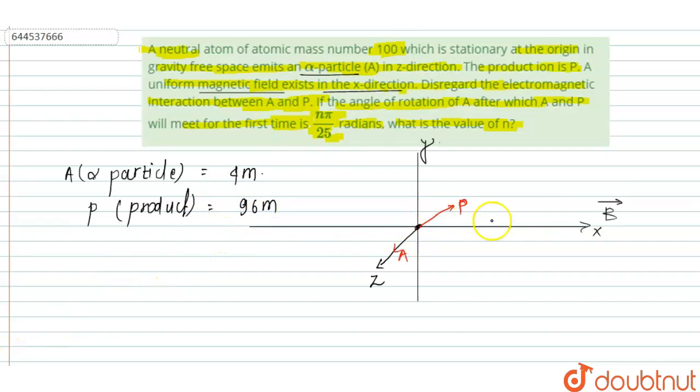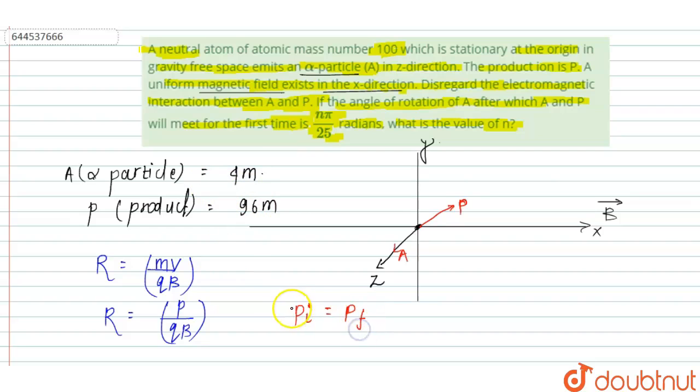We know that any charged particle which moves in a magnetic field rotates in a circle. The radius of the circle is r equal to mv upon qB, that means r equals linear momentum p upon qB. The atom is initially stationary, and after the alpha particle and product are formed, the momentum will be conserved. That means the initial momentum is equal to the final momentum.